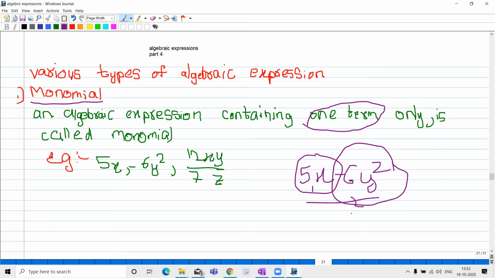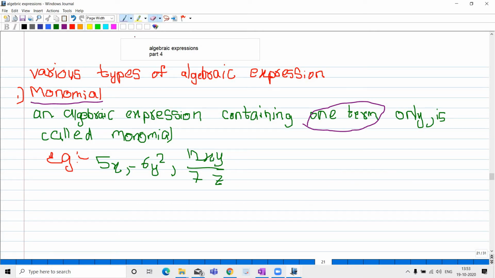It is called a binomial. So that's what I'm saying now. Please understand. So it is a monomial. I'm repeating the definition: an algebraic expression containing one term only is called a monomial. Here 5x is also an algebraic expression, minus 6y square is also an algebraic expression. All monomials are algebraic expressions, but all algebraic expressions need not be a monomial. You got my point, I'm thinking.